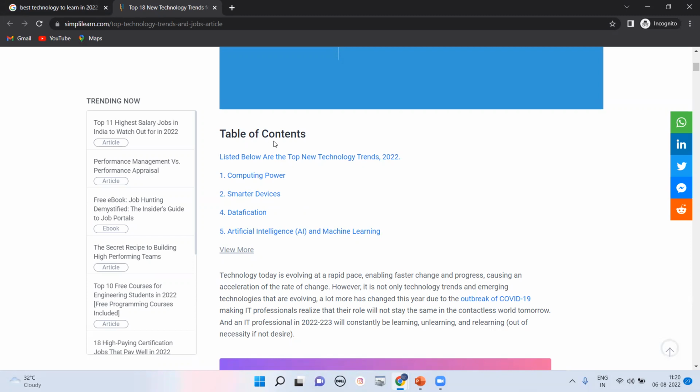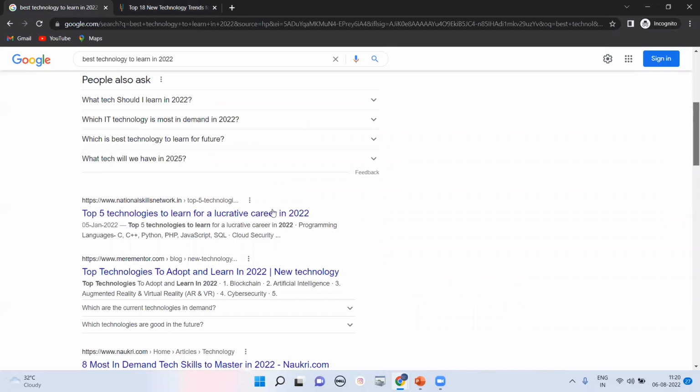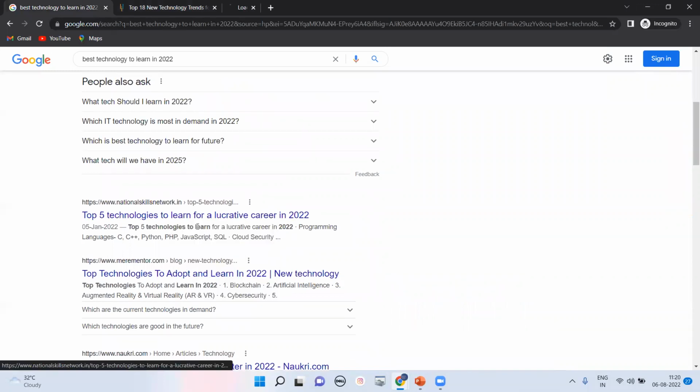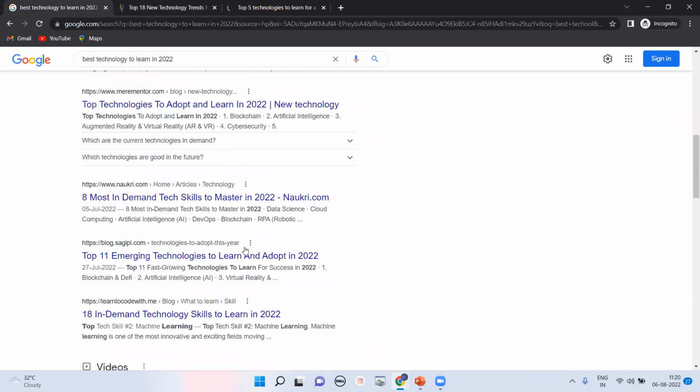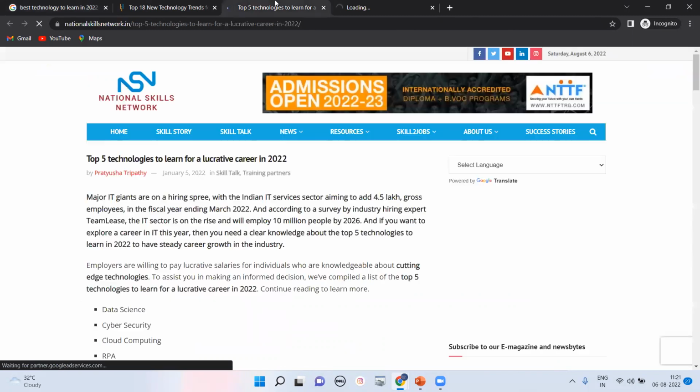RPA and AI is a booming world right now, and for up to 10 years it's a very good technology, because it started only 4 to 5 years ago. That's why I suggest starting the career. If you go to different websites like NASSCOM, Edureka, or naukri.com, everywhere you will see the top emerging technologies, RPA and AI, the top hotcake.